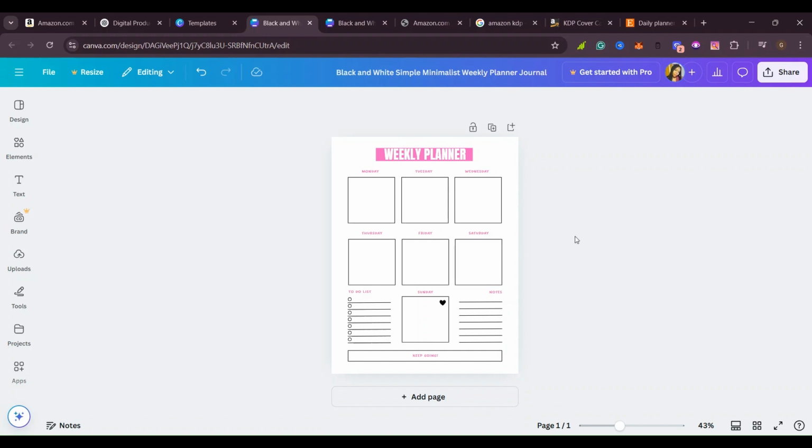So you can go ahead changing according to your liking. You can change to blue, change to pink, change to green.